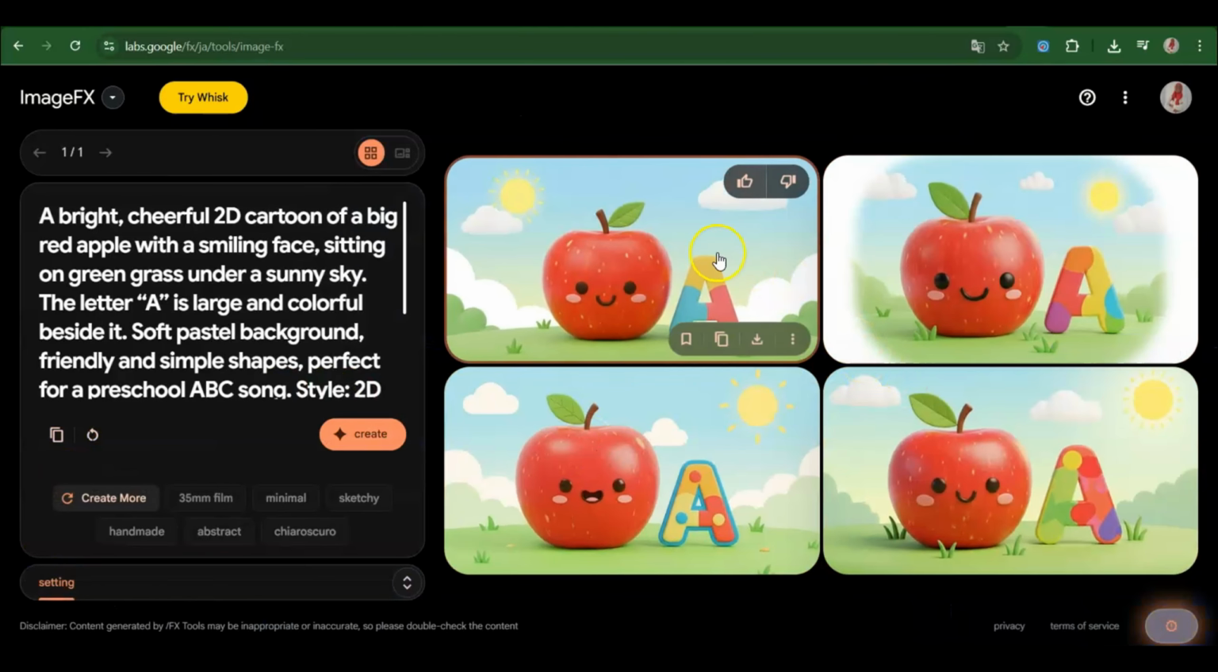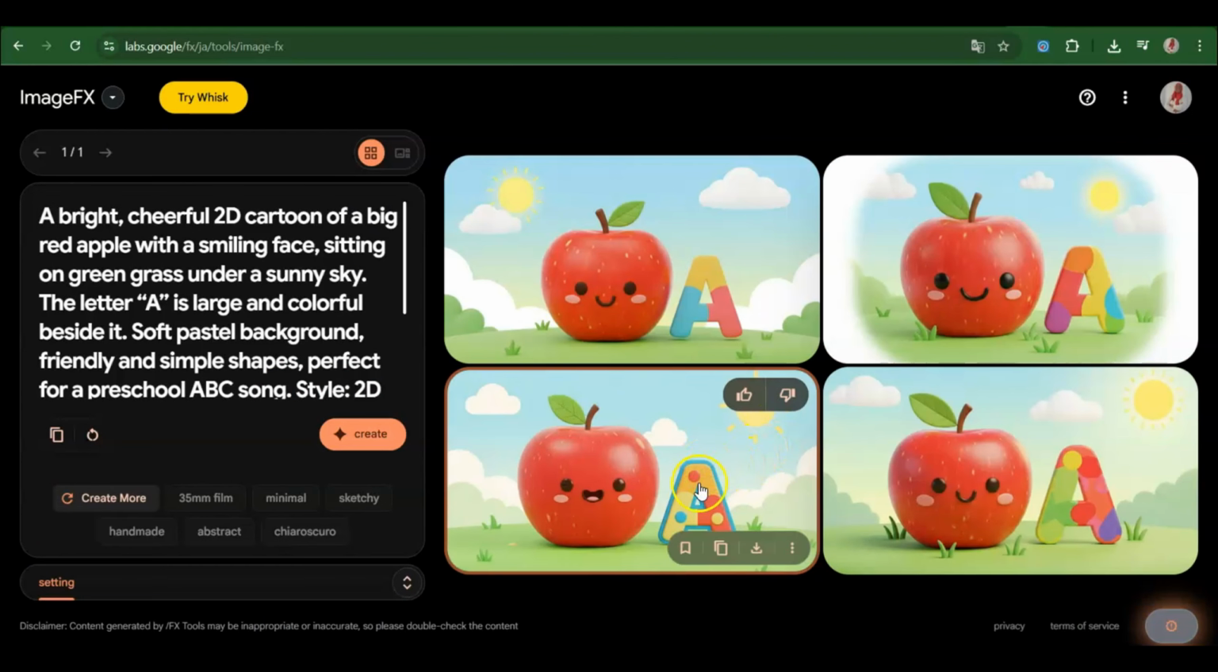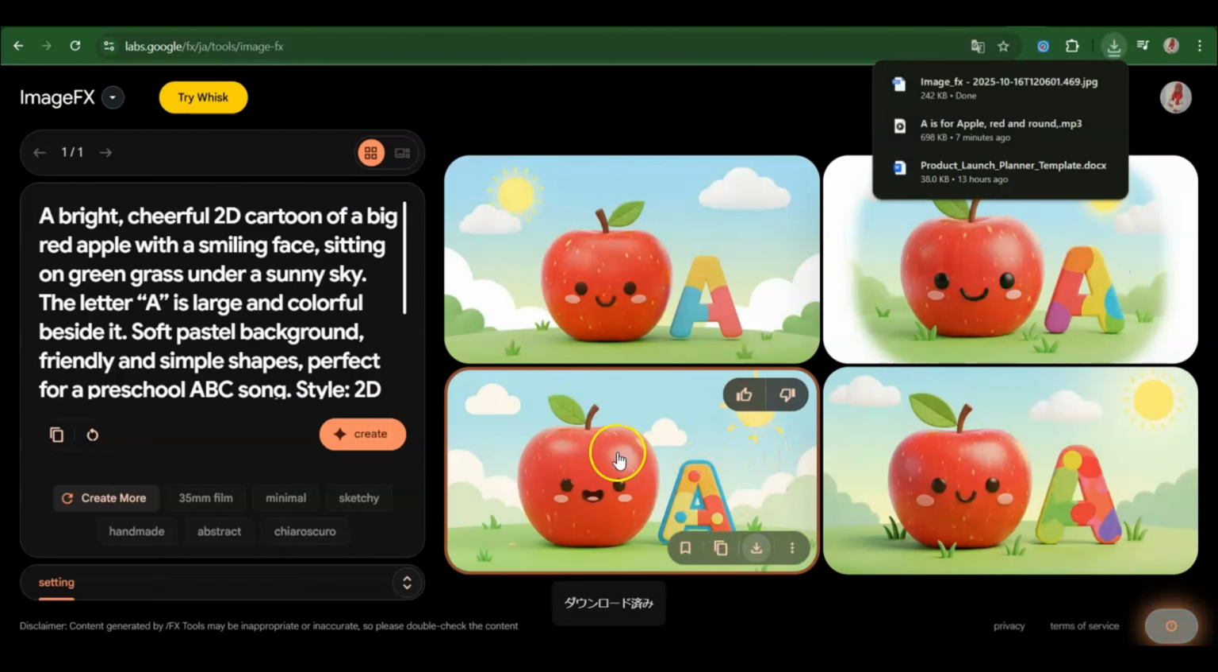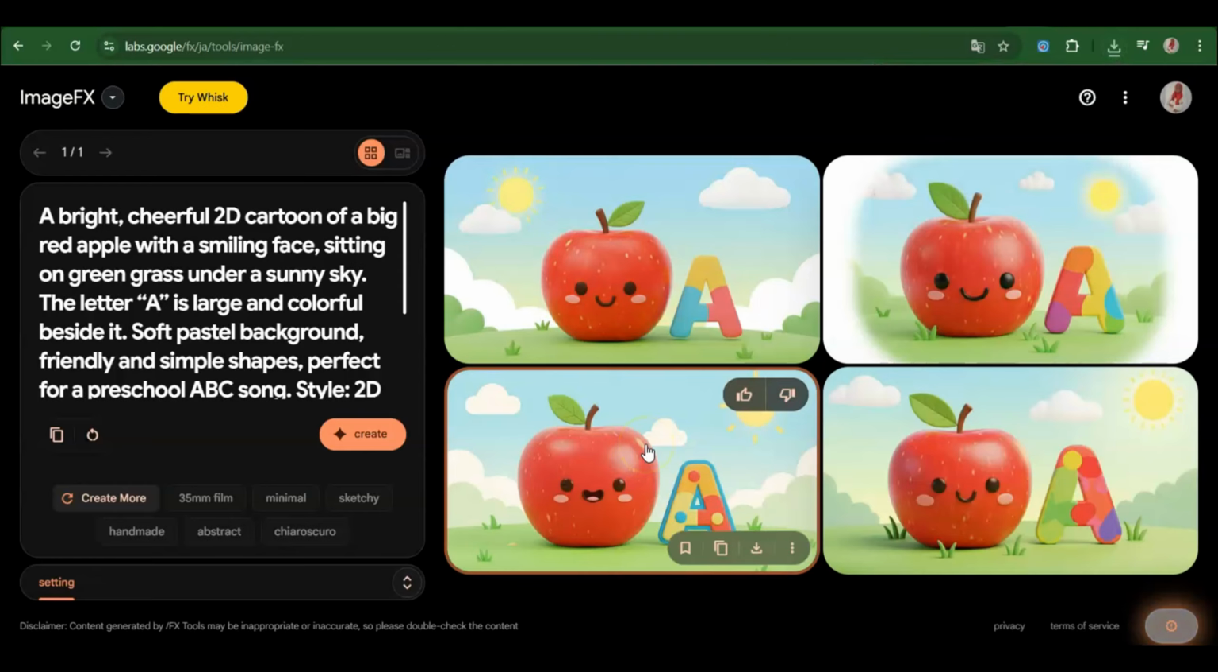Guys, just take a look at this. Isn't this cute? So all you need to do is download the one you like. I like this third one, so I downloaded it. So we're going to do this for each of our scenes, and then I'm going to show you how to animate them for free.